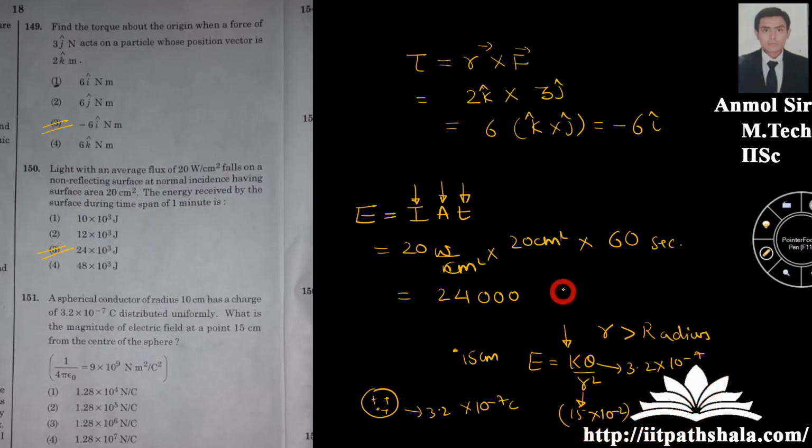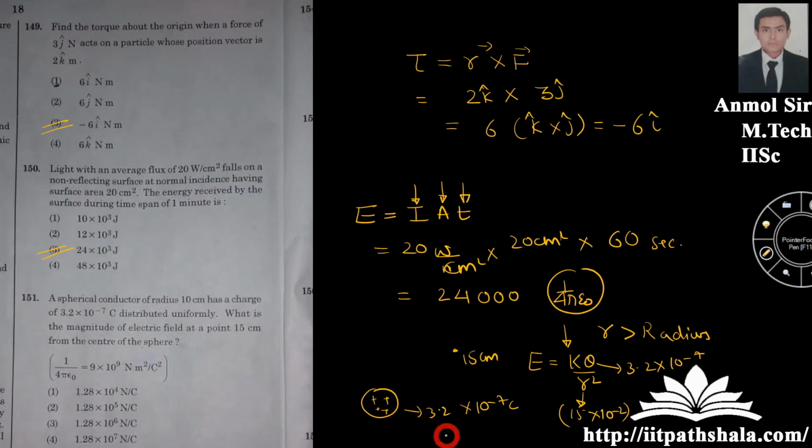K is a constant, 1 by 4 pi epsilon naught. Put its value over here and you'll be landing up with the value of 1.28 into 10 to the power 5 Newton per Coulomb. Or you can calculate it and put it in the comment section which of the following options is the correct option to you.